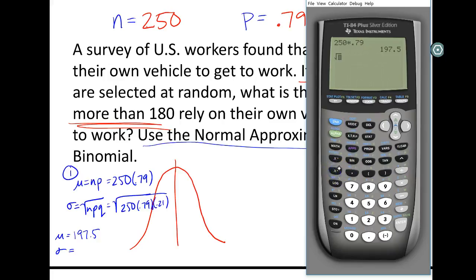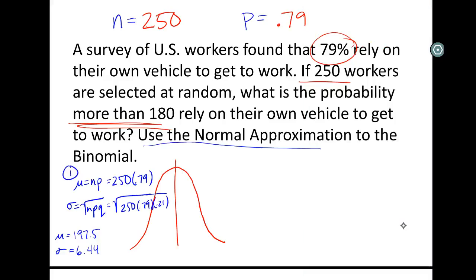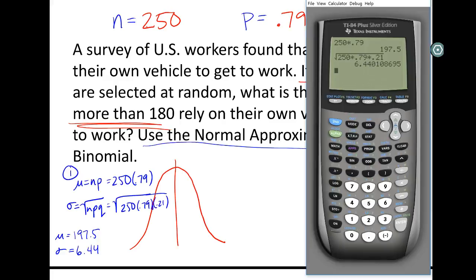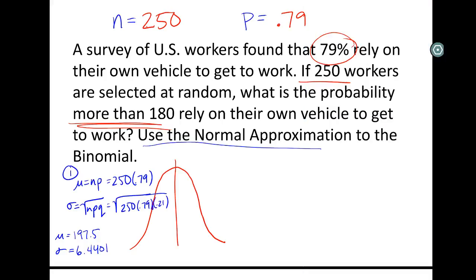square root 250 times 0.79. Yes, I could have just done answer, or that number right there, times 0.21. Our Q is just 1 minus our P, 6.4401. So our mean is 197.5. And we are interested in more than 180. So 180 is somewhere below 197. More than would tell us we're shading to the right.